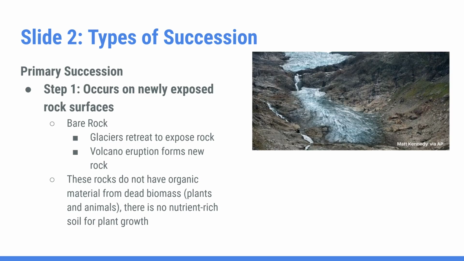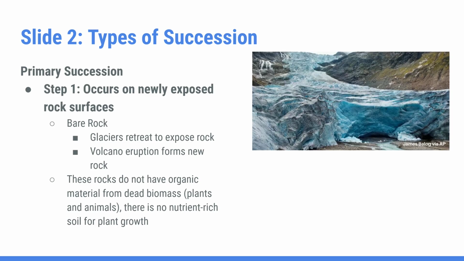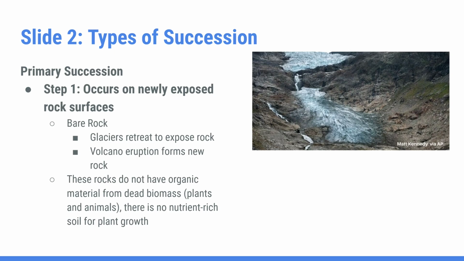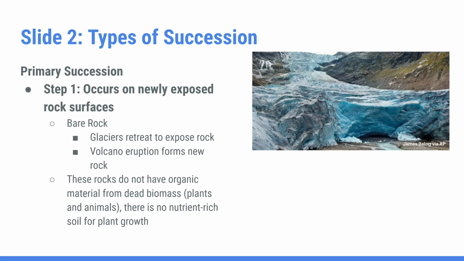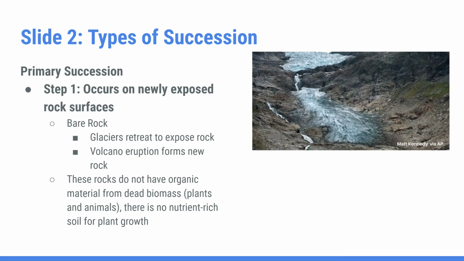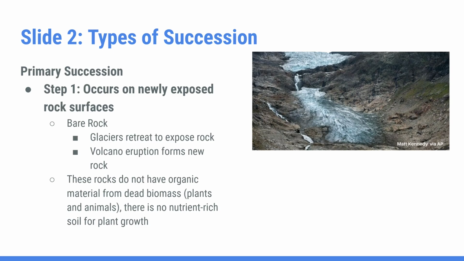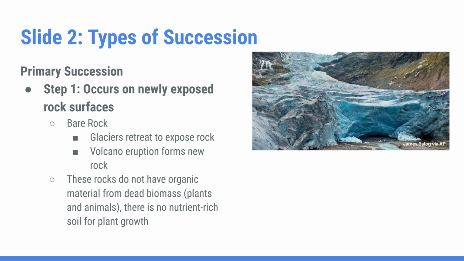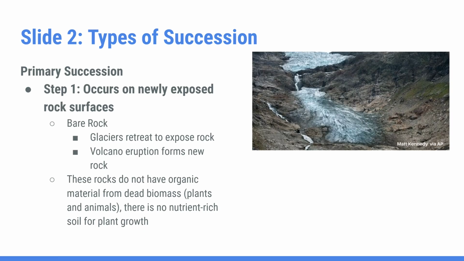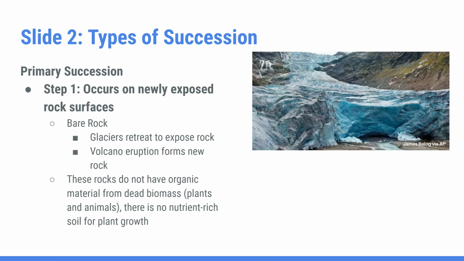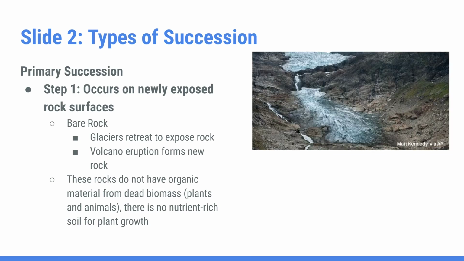So there's going to be two main types of succession. So the first one is going to be primary succession, which begins on newly exposed surfaces. So basically it's just going to be bare rock, and bare rock can be exposed either due to glaciers melting or retreating, like we can see in this animation. And then eventually the bare rock can also occur as a volcano that erupted and the lava hardens, leaving bare rock behind.